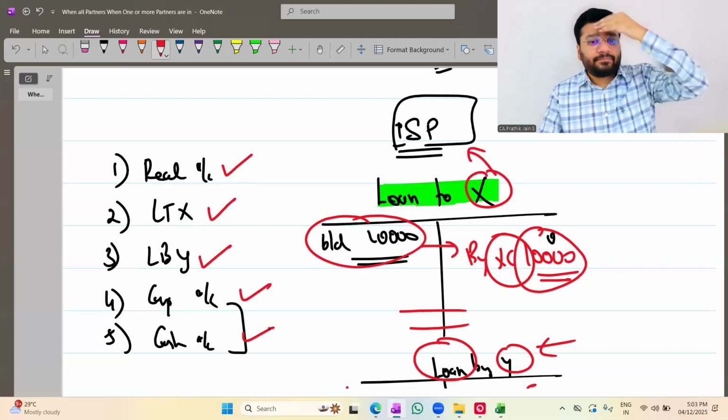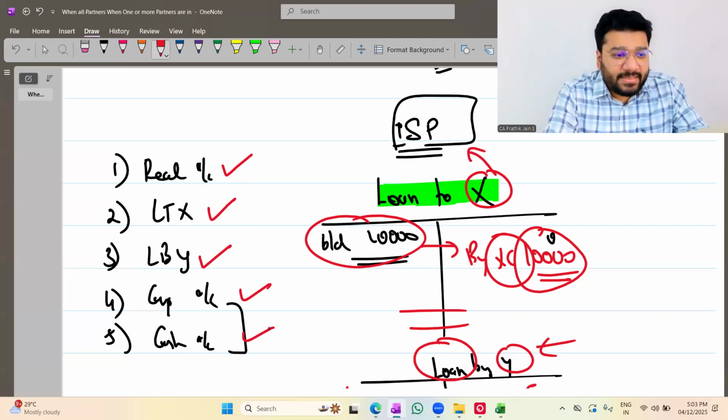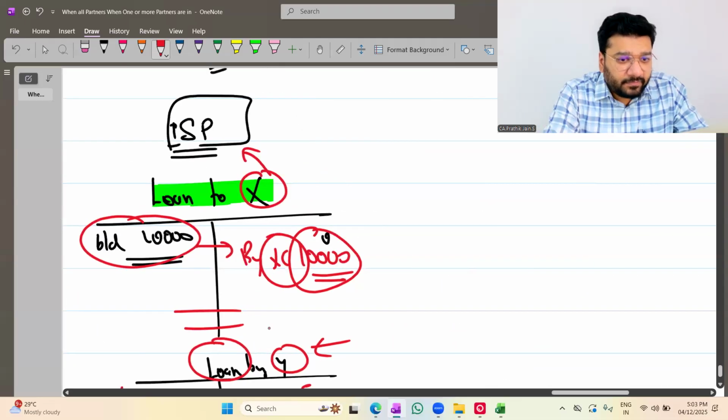Online people, not clear. Is this point clear or not clear? Clear, yes, sir.